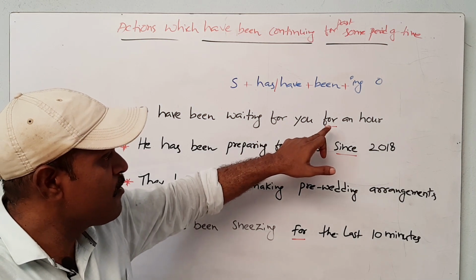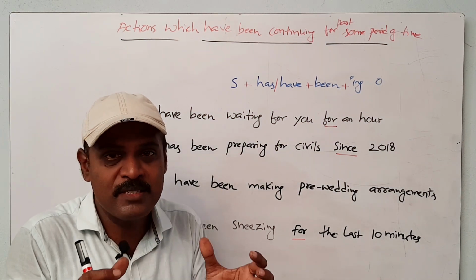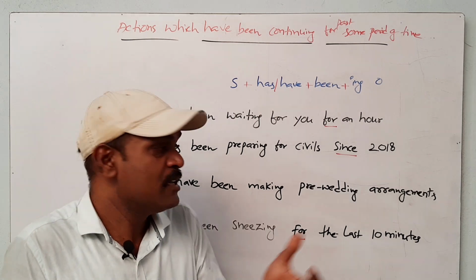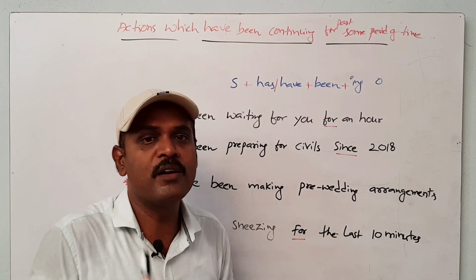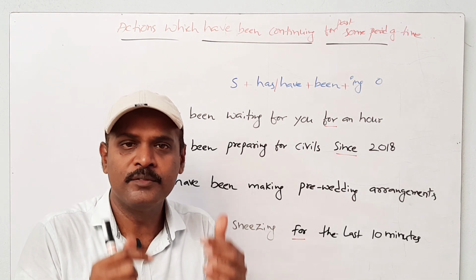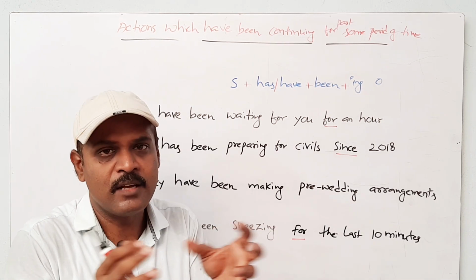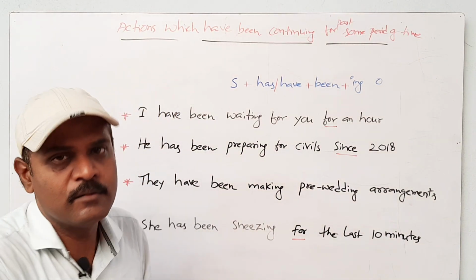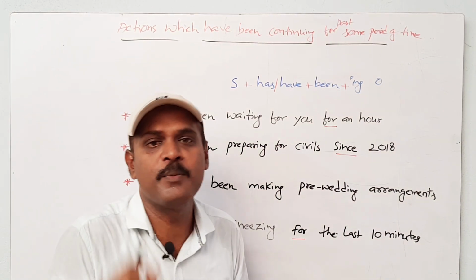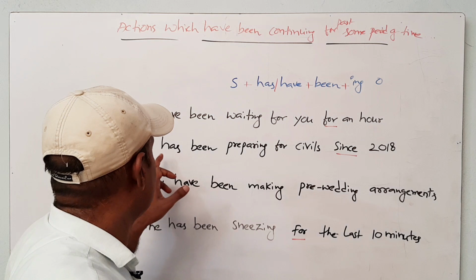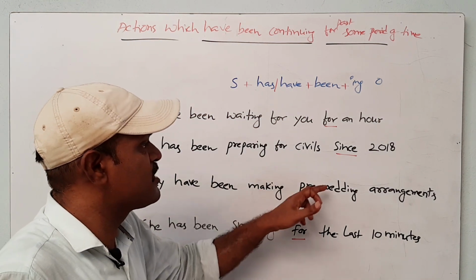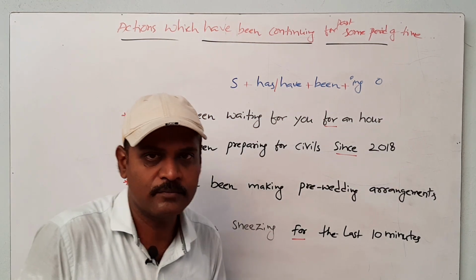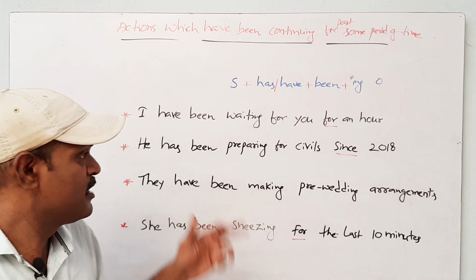by putting for. For means a period of time. Since tells a point of time. I am going to differentiate these two things and say it clearly, for a short period of time. Okay. He has been preparing for civils since 2018. Since 2018, he has been preparing.